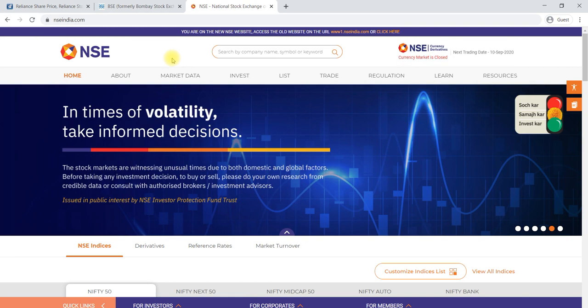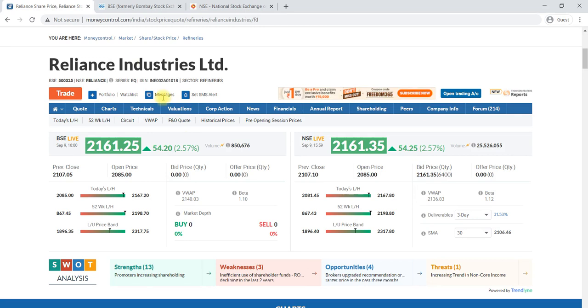The one more thing we need to know here is why there is a price difference between the two stock exchanges. In BSE, it is 10 paisa lesser than the NSE. Simply, it is the buying demand and supply difference in the two stock exchanges, but ultimately there will be a 10 to 20 paisa difference. That is called arbitrage. Otherwise there is no huge difference.